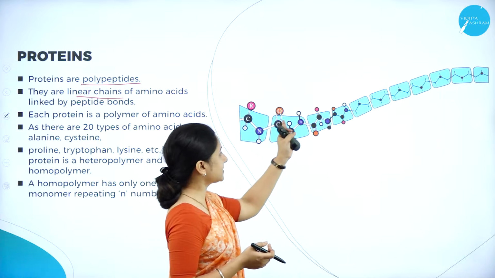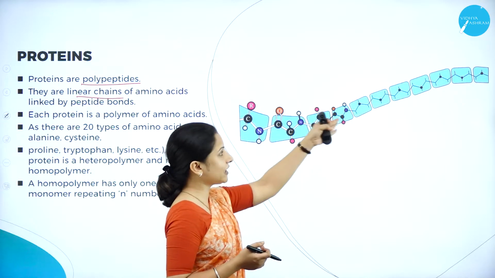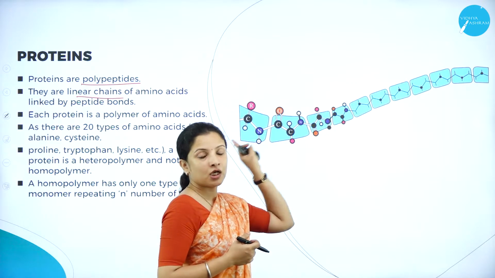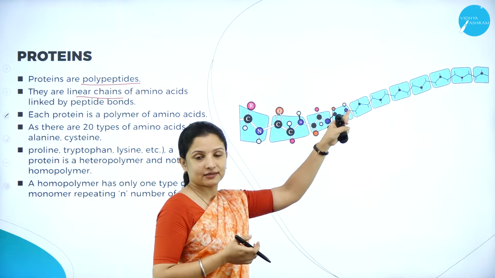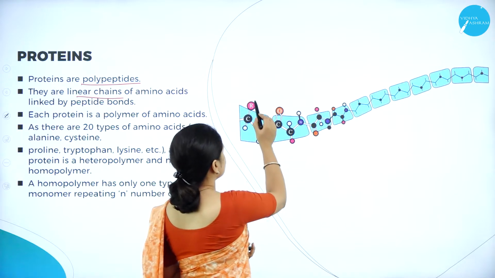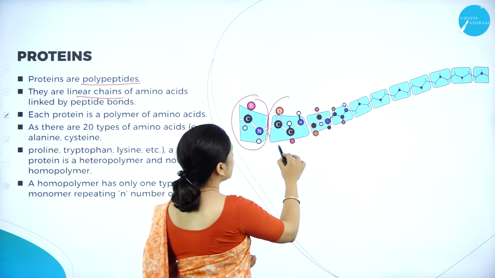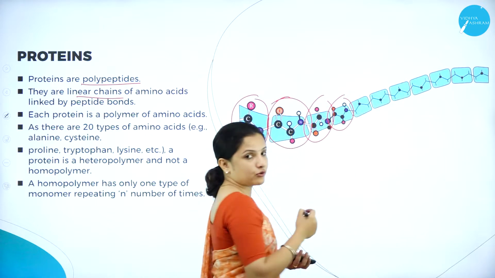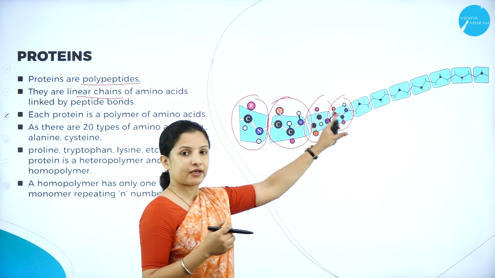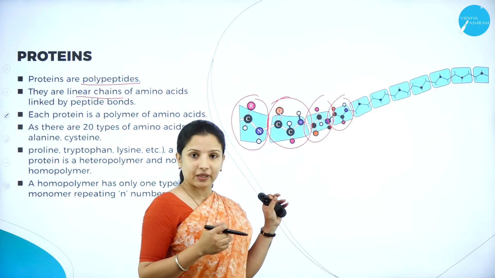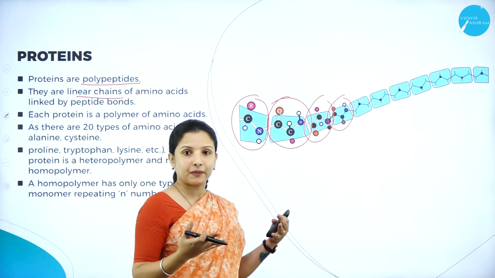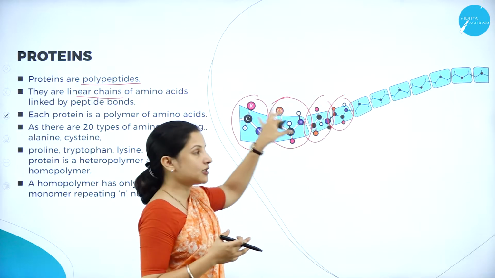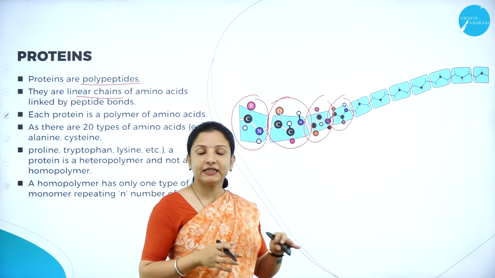As you can see, proteins are polypeptides. They are poly, many in number. Why many in number? There are different amino acids. For example, a chain of 20 different amino acids makes up a protein. This is one amino acid molecule, here is another, like this. Chains of amino acids in a linear arrangement, and these amino acids are linked by peptide bonds. Therefore, more than one peptide bond is formed because more amino acids are linked to one another. Therefore, they are polypeptide linear structures.